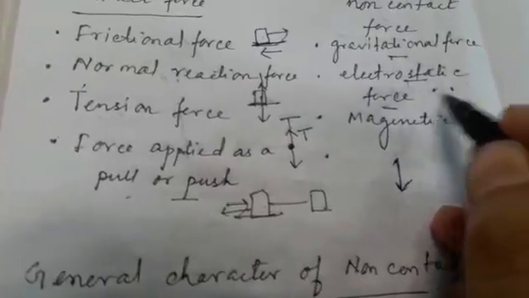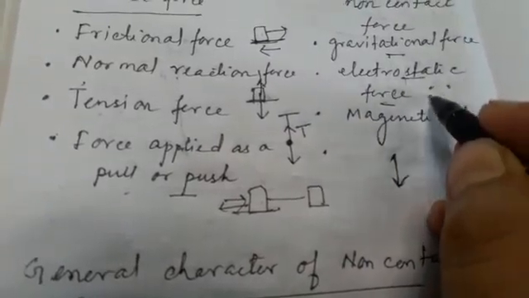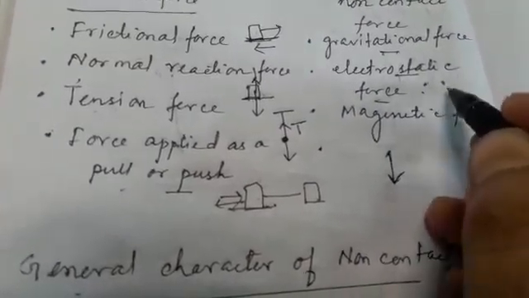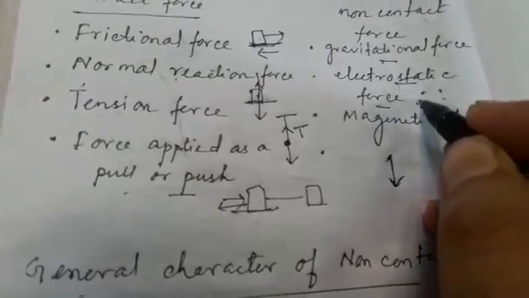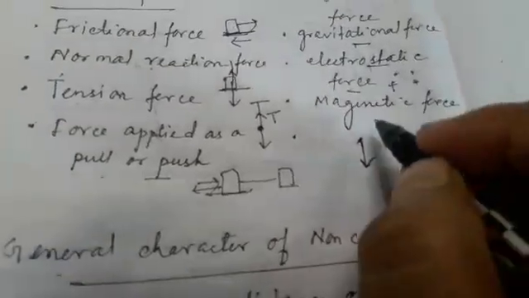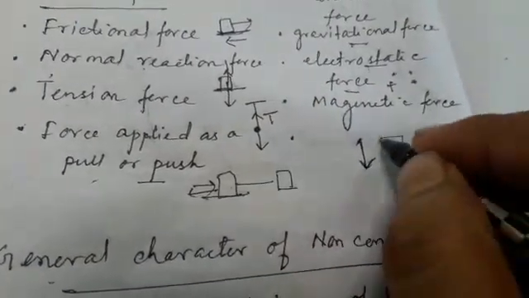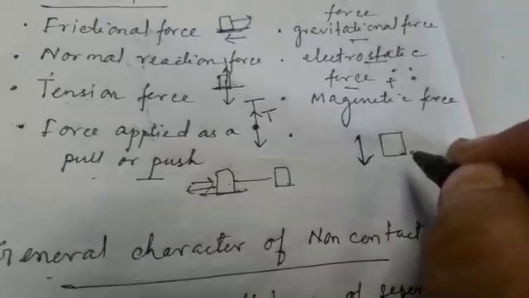If the two bodies have like charges, then they will repel each other, and if the two bodies have unlike charges, suppose one is positive and the other one is negative, then they will attract each other, right?